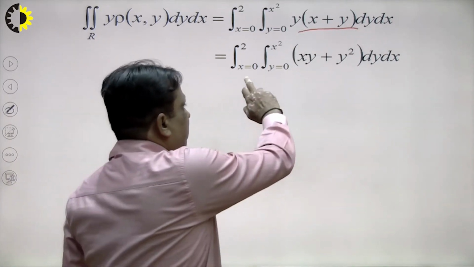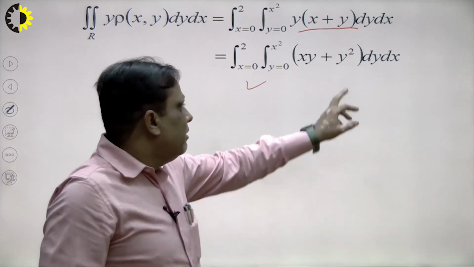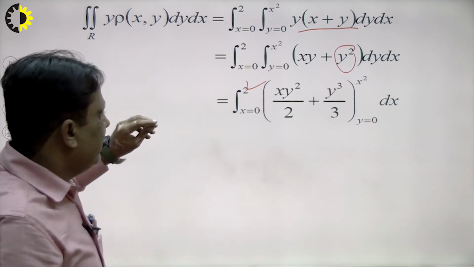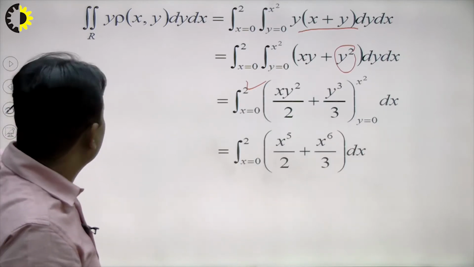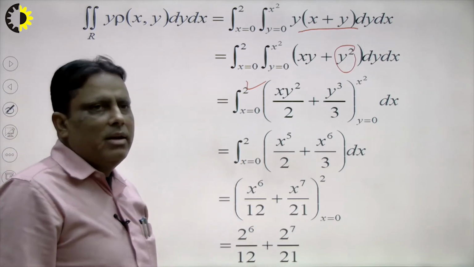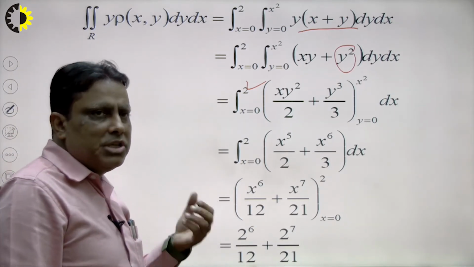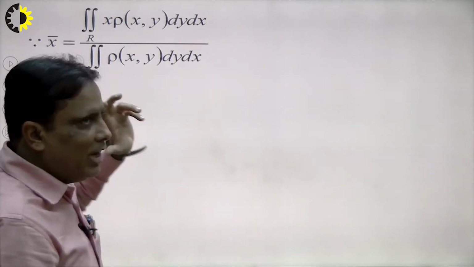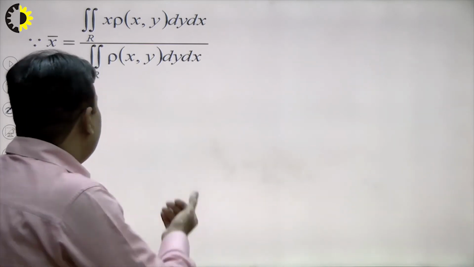First of all here, x y square by 2 and y cube by 3. So in this way we can calculate, upper limit minus lower limit, and see very carefully what the conclusion will be. Students, solve very carefully when we solve problems in future. Step by step, first calculate the numerator, and after this calculate the denominator, and we get the value of x bar. This is the value of x bar.